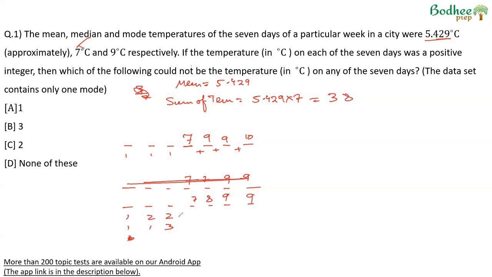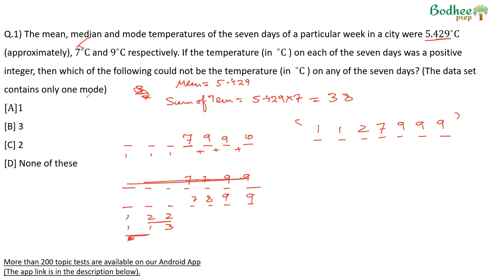Now in both the cases, we see that in one 2 appears twice, so 2 also becomes the mode. Here 1 appears twice, so 1 also becomes the mode. And therefore the only possibility for this case is that 7 is the median and all the 3 numbers after 7 are 9. In this case, 9, 9, 9, 18 and 7, 9, 9, 9, 27, 7, 34. The sum of the other 3 numbers is 4, which can only happen with 1, 1 and 2. In this case, the median is 7, the mode is 9, the sum is 38, so the mean will be 5.429.